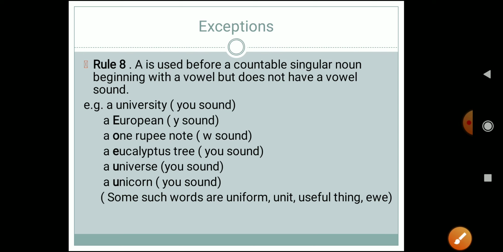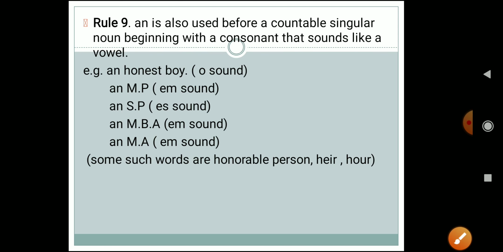Okay, now let's move to another rule. What does rule 9 say? Rule 9 says that an is also used before a countable singular noun beginning with a consonant that sounds like a vowel. For example, an honest boy. Over here, honest, the H is silent.